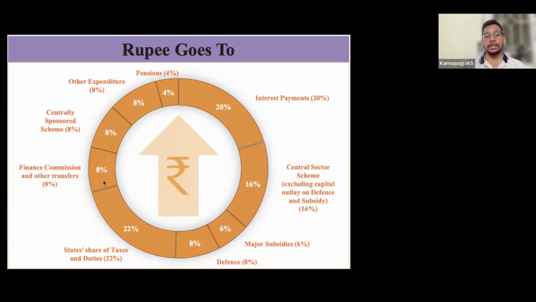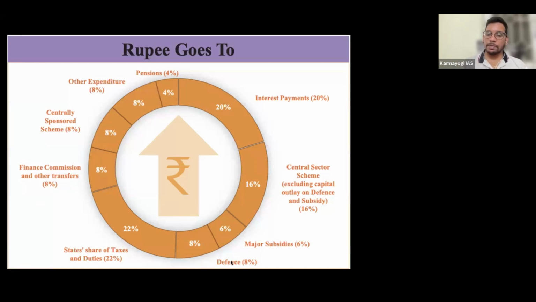Then finance commission and other transfers. Finance commission recommends devolution, the share of taxes given to states, and also recommendations for local bodies and disaster management. That is 8%.